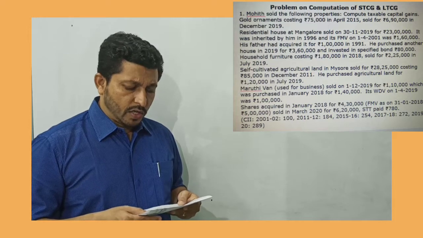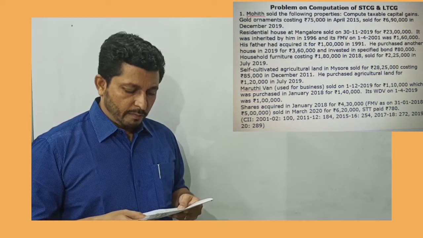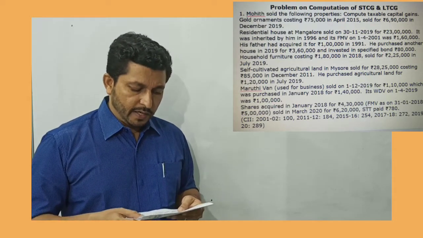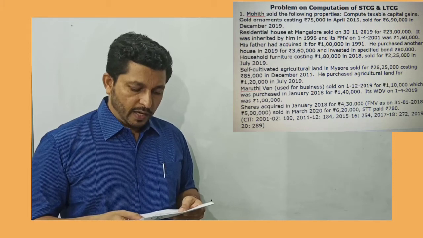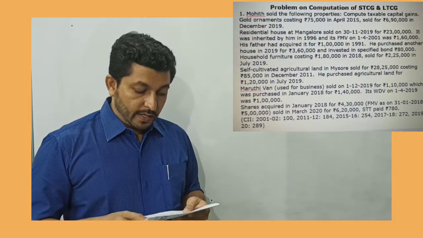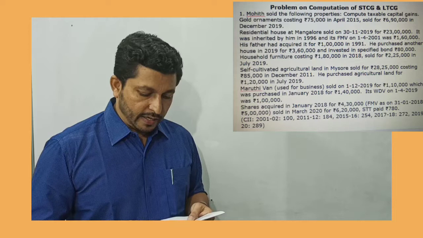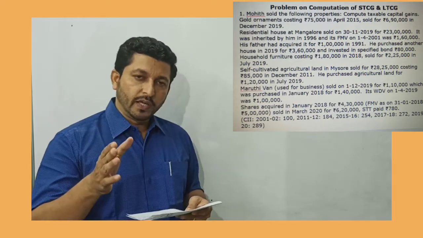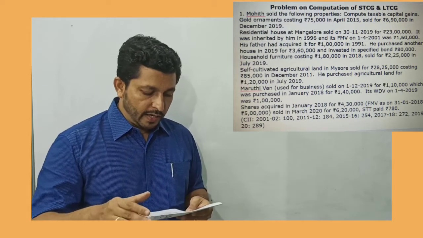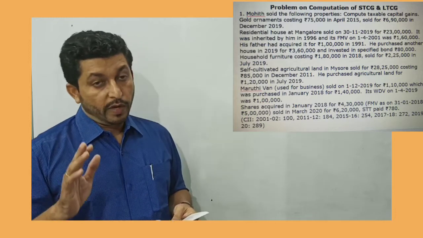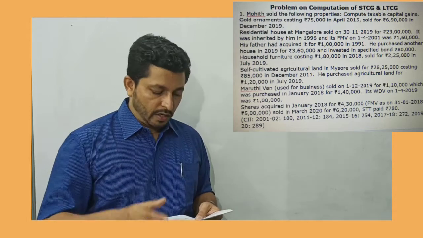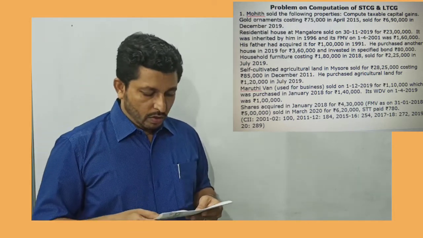Then we are given a residential house at Mangalore sold on 30th of November 2019 for rupees 23 lakh. It was inherited by him in 1996 and its fair market value as on 1st of April 2001 was rupees 1,60,000. His father had acquired it for rupees 1 lakh in 1991. So this property was acquired prior to 1st April 2001 and he inherited it from his father in 1996. Very important point: the cost of acquisition to him will be the actual cost incurred or paid by his father. So it is 1 lakh.